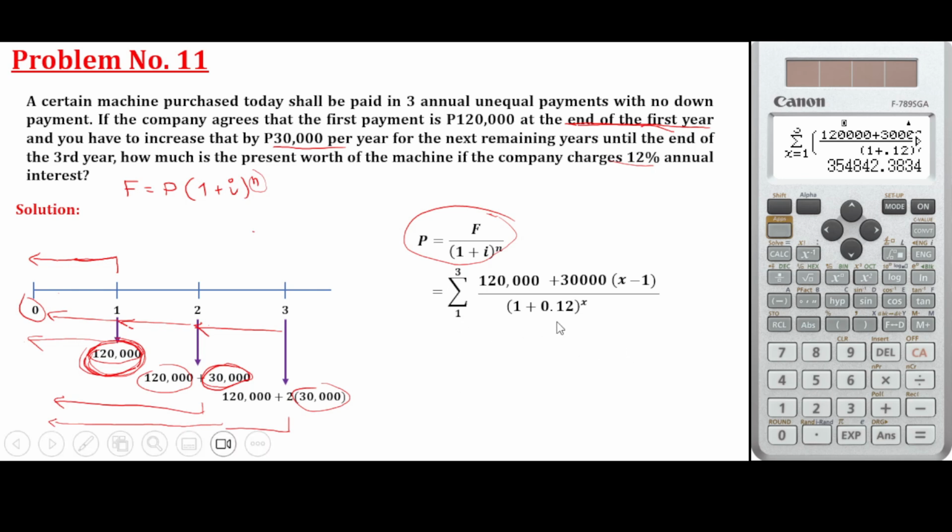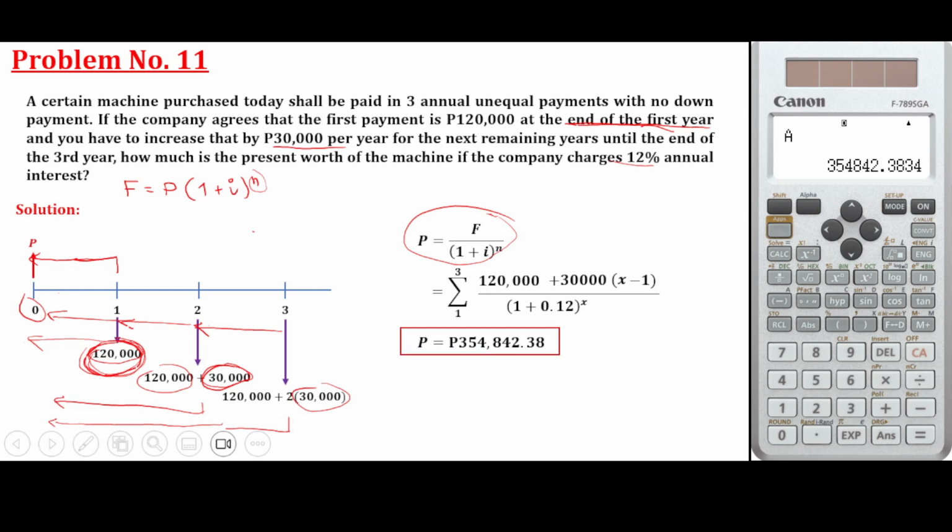So the answer is 354,842, which is also the same as our previous answer. So it's up to you how you get this answer, by individually taking the present amount or using the summation, which will save time.